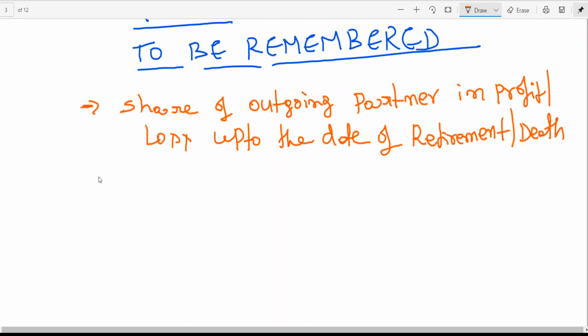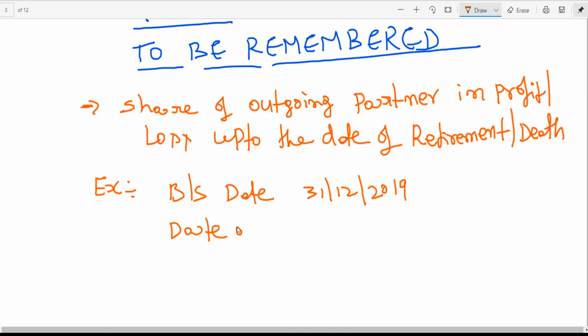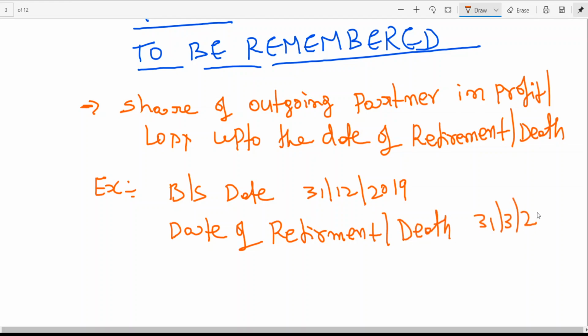See, for example, the balance sheet date is 31st December 2019. The date of retirement or death is 31st March 2020.